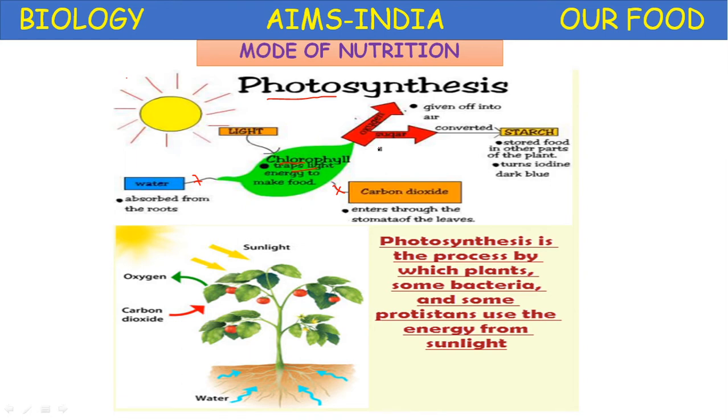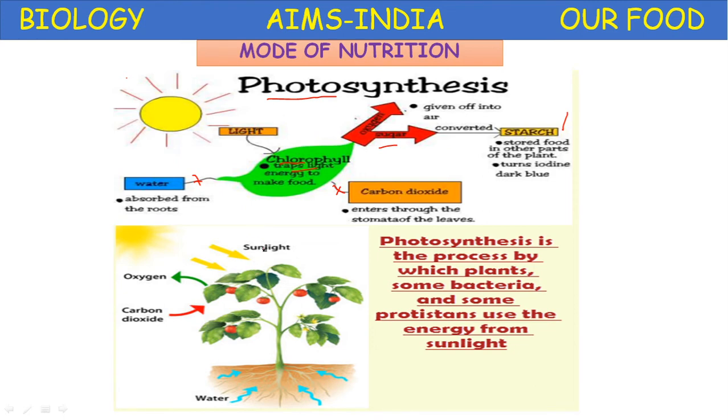This sugar is finally converted into starch. Starch is the stored food in other parts of the plant. This can be tested by an iodine test. When iodine is added to starch, it turns dark blue. Green plants obtain water through the roots. That water is transported to the site of photosynthesis, the green leaves.